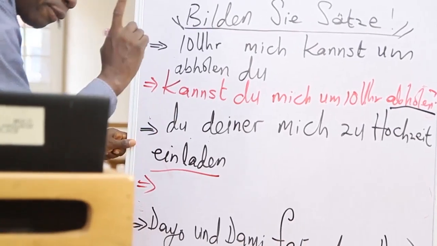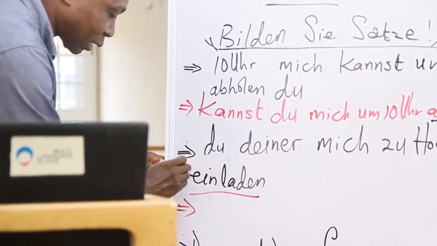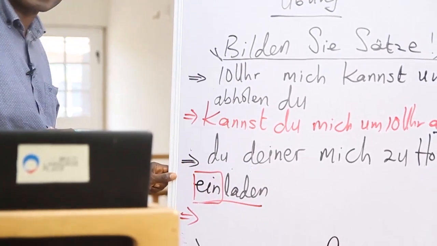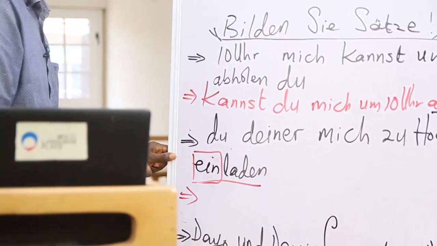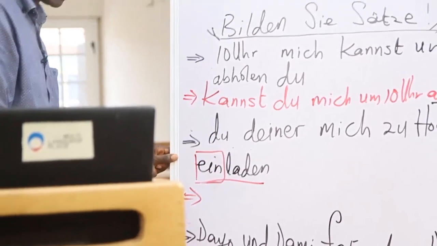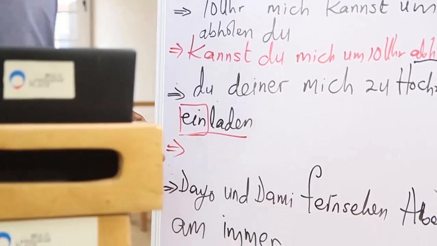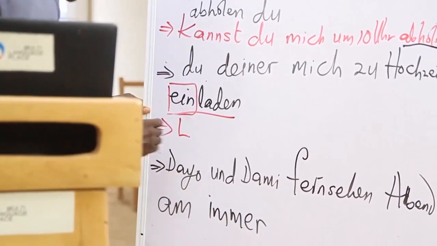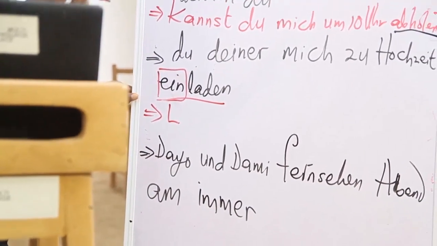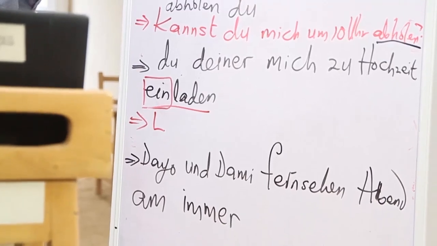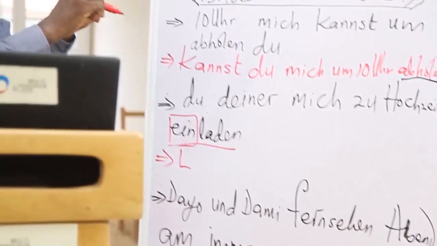So you start with the verb, and remember we talked about the prefix. This is the main verb, and if you are going to start, of course we're going to start with the main verb. And remember it's also irregular. Remember the change of the vowel in the stem.